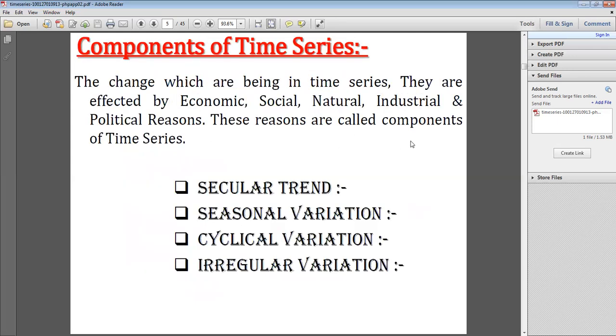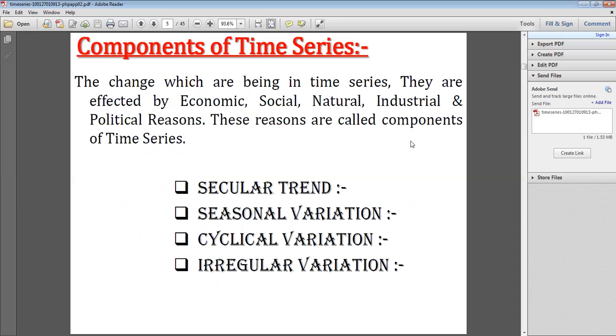Now the next topic. What are the components of time series? Components are the parts of a time series. The changes in a time series are affected by economic, social, natural, industrial, and political reasons.